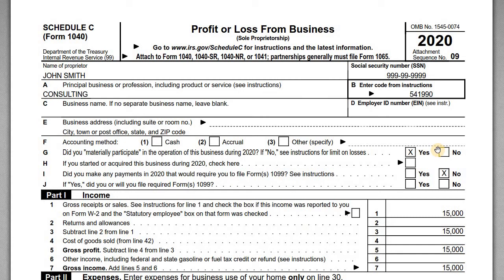If you were the recipient and you're a partnership, obviously it would be reported a little differently. You would report the income on your 1065 tax return for the partnership, and then the income would ultimately flow through to the partners on their Schedule K-1. So yeah, that's the long and the short of it. 1099 NEC.